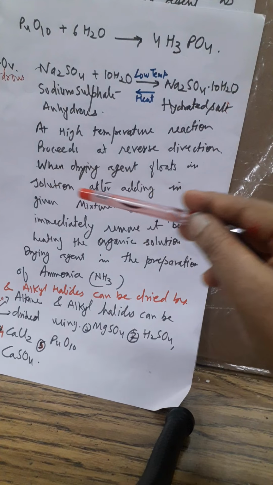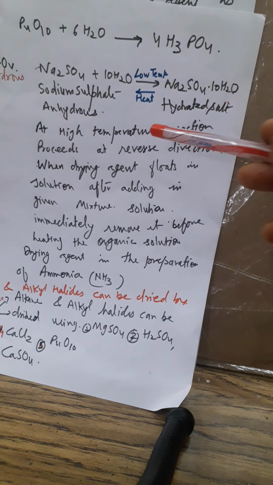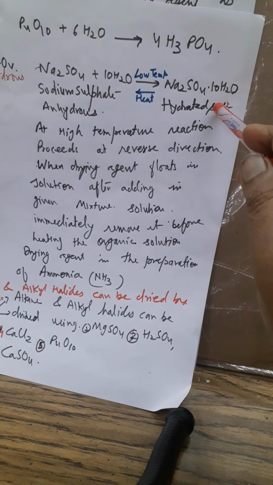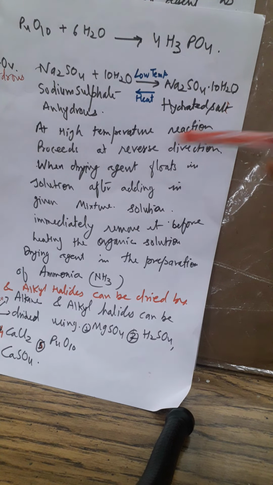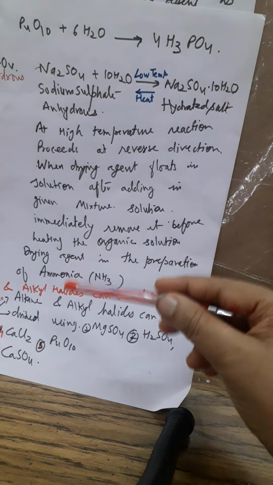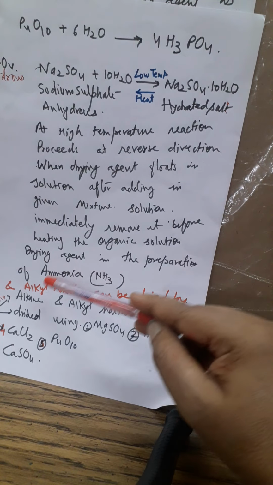So whenever we use a drying agent, we immediately remove it. Before heating the reaction mixture, we have to remove this hydrated salt as it is formed, by filtering and other practical methods, and then go for heating.